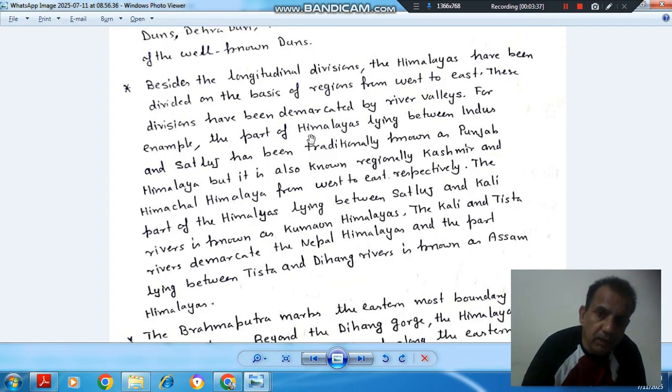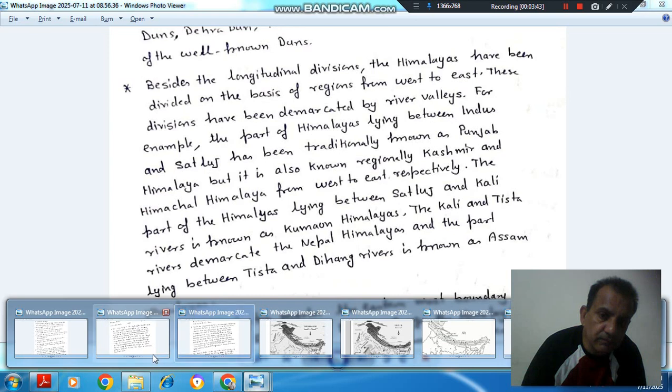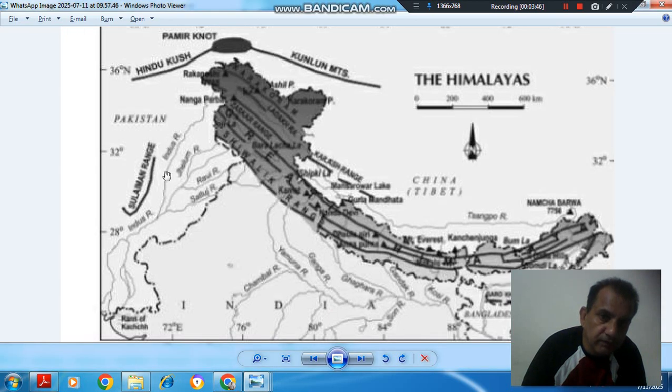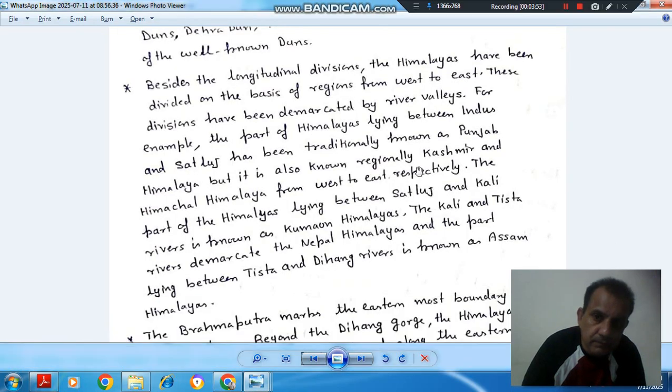For example, the part of the Himalayas lying between the Indus and Satluj, this is the Indus River and this is the Satluj River, has been traditionally known as Punjab Himalaya, but it is also known regionally as Kashmir and Himachal Himalayas from west to east, respectively.